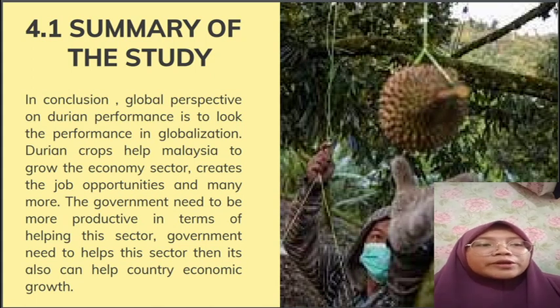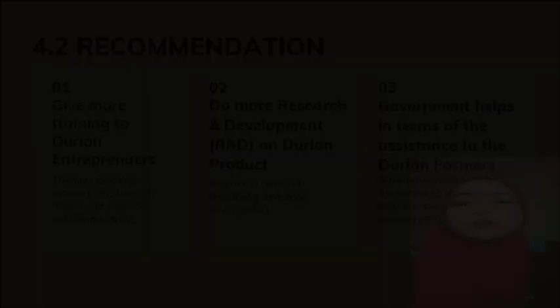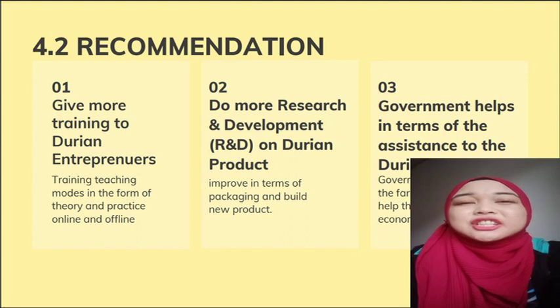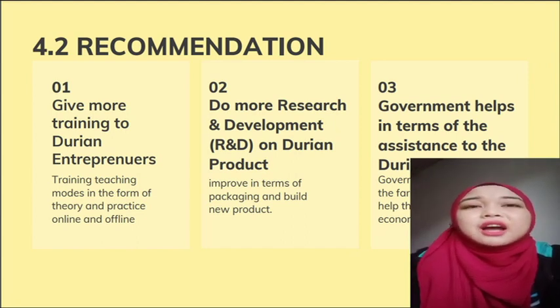There is also a recommendation for the government, which is that the government plays an important role in this industry, so this industry can help the Malaysian economy also. To put it in a nutshell, the global trade of durian helps economic growth in Malaysia. Thank you.